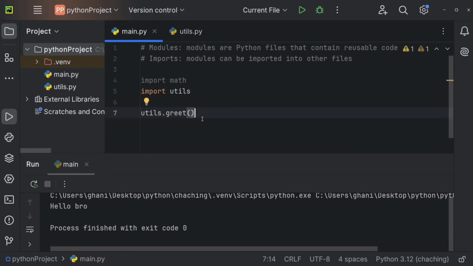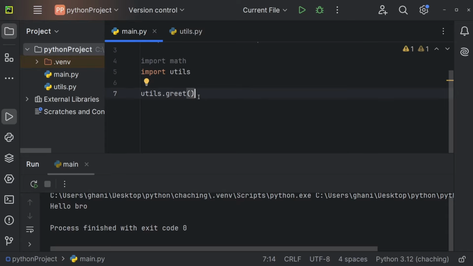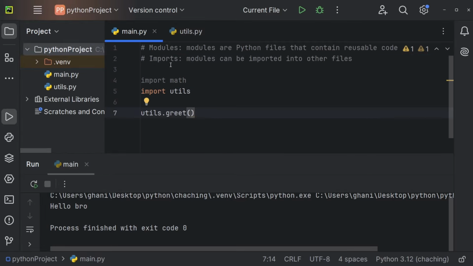So modules are super useful because you can split your code into separate files and access all of the files within your main file, for example, or pretty much within any other file. And that's of course up to you. And that's especially important for bigger projects because you can imagine once you start writing maybe thousands of lines of code, you really start to lose track of what is going on if you do not logically split your code across different files. So you could have files for helper functions, you could have files for connecting to a database, you could have files for creating math functions, for example. So that is up to you. And that is all you need to know about modules and imports in Python.